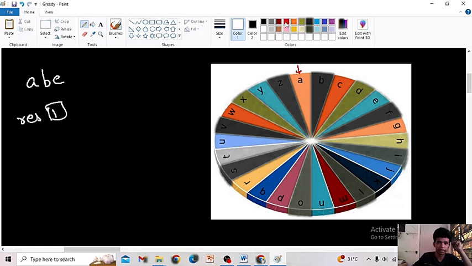Now again, I want to move to B. I can go in the anti-clockwise direction or I can go in the clockwise direction. First of all, let's go in the anti-clockwise direction. What is the count of my steps while going anti-clockwise? It is 24, because 1, 2, like until B, so it will be 24.